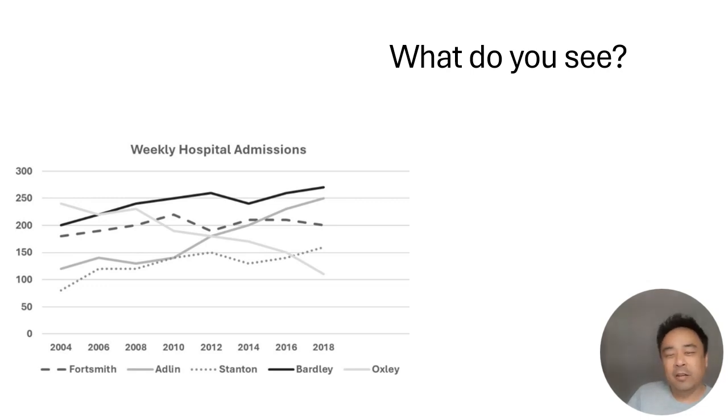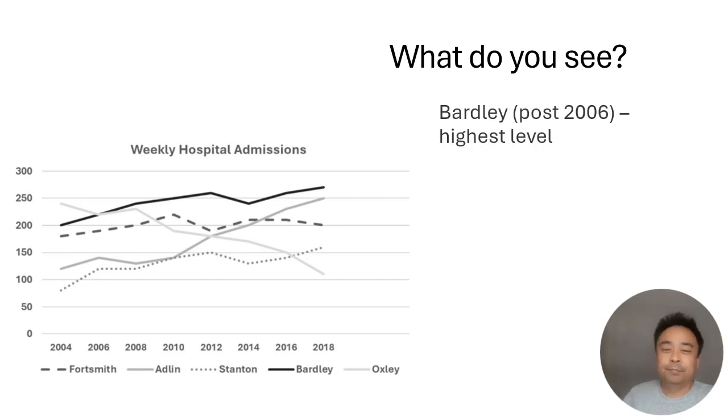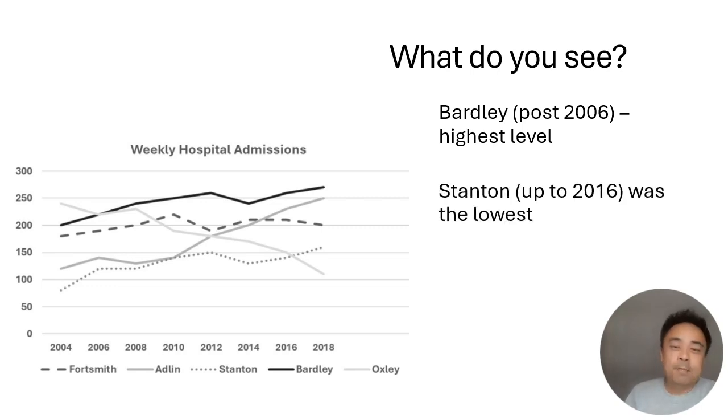Let's take a look at a second IELTS chart. Now, this IELTS line chart is not as simple as the first one because the dominant line that's higher than everyone else isn't higher than everyone else at every single year. As we could see in 2004 to 2006, Bardley was not the hospital with the highest number of admissions. It was another hospital. So post-2006, Bardley had the highest level of patient admissions.